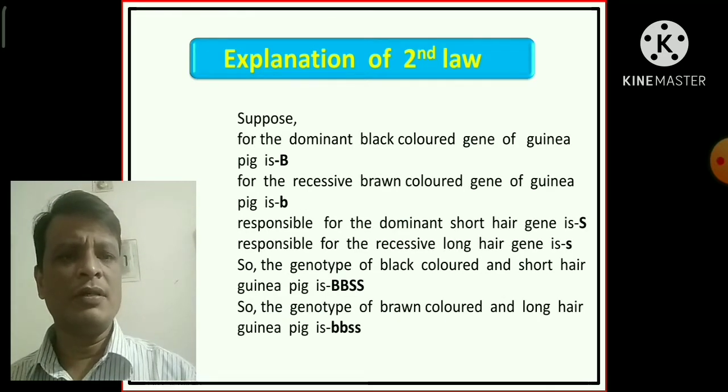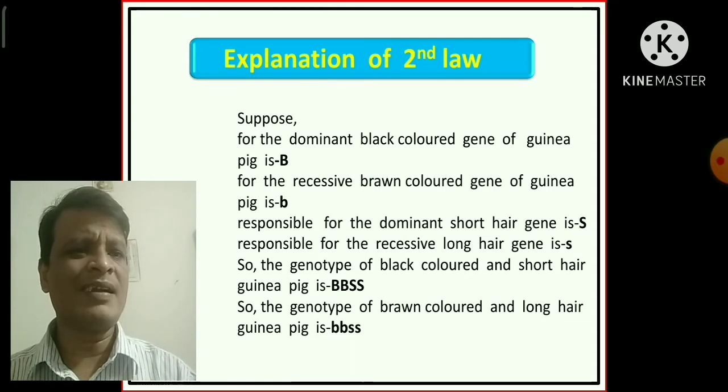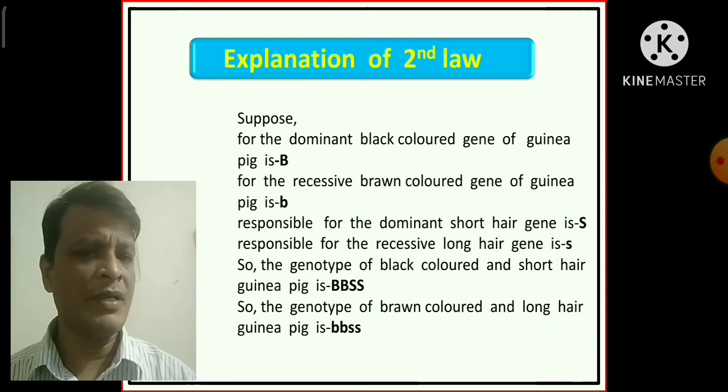For example, suppose the dominant black color gene of guinea pig is capital B, because, as you know, dominant genes are denoted by capital letters.